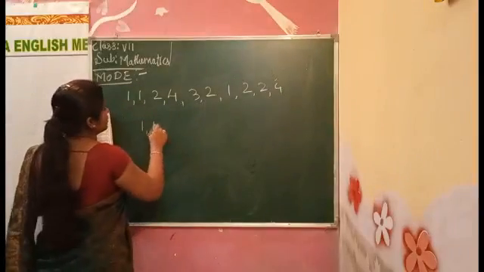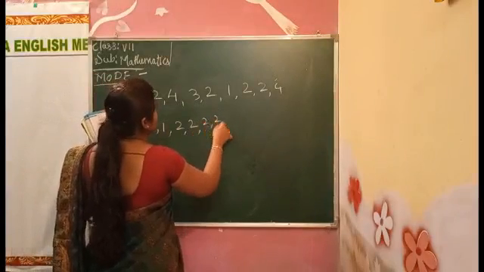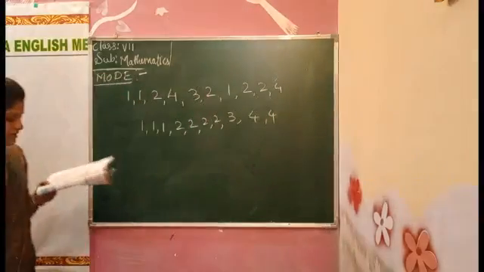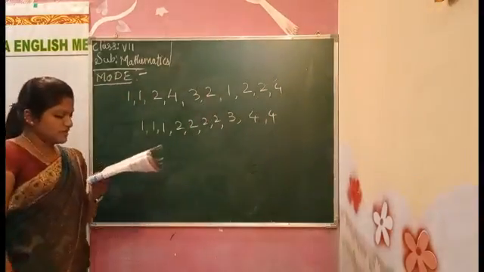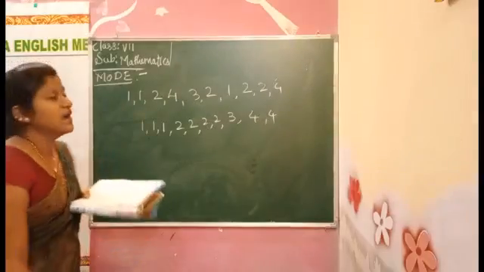Which is the smallest now? I will write it first: 1, 1, 1. After that 2, 2, 2 and 2. After that 3. After that 4 and 4. I am writing in ascending order. After that, the mode of this data is 2 because it occurs more frequently than the other observations.